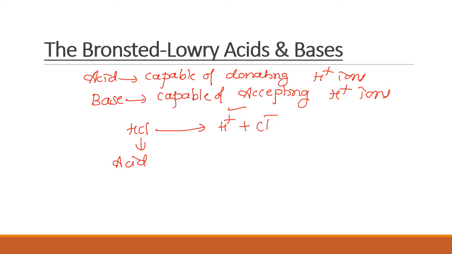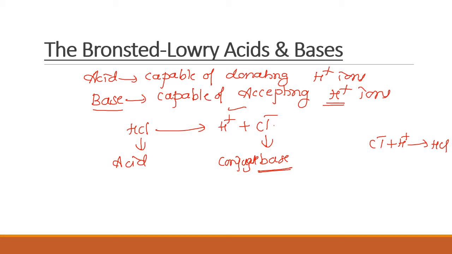At the same time, it also dissociates to form Cl minus. Here Cl minus is a base, or I'll write, conjugate base. What is a Lowry-Bronsted base? A base is one which is capable of accepting an H plus ion. See what happens if Cl minus accepts an H plus ion: there is a formation of HCl. So we can say that Cl minus is the conjugate base of HCl.